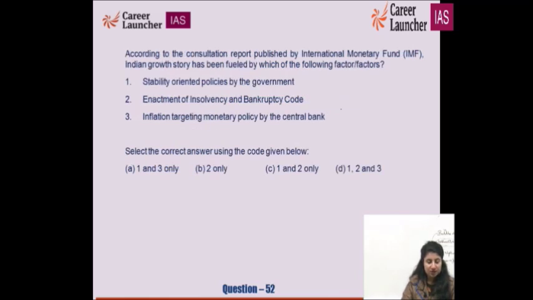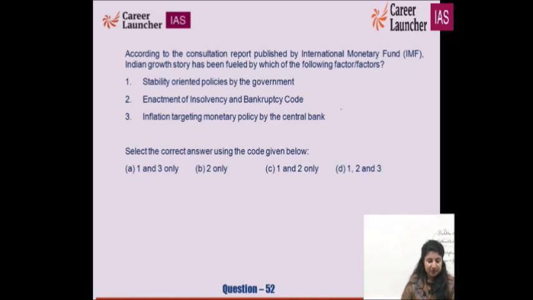Next question, according to the consultation report published by the International Monetary Fund, growth of India has been fueled or influenced by which among the following factors? So India's high growth is being fueled, propelled or influenced by which of the factors? There is one consultation report created by the International Monetary Fund. The given statement of the question itself can be a question in the coming mocks, that who has created that consultation report. Then 3-4 options can be given to you, UNO, World Bank or IMF. It has been by IMF. So D for Doctor is the right option.